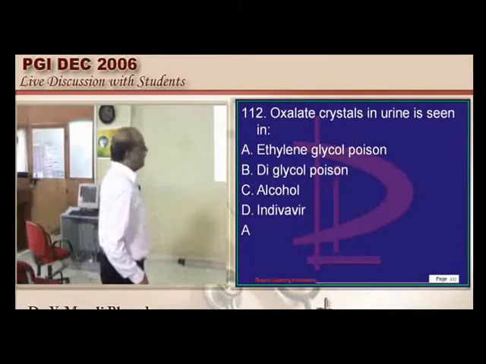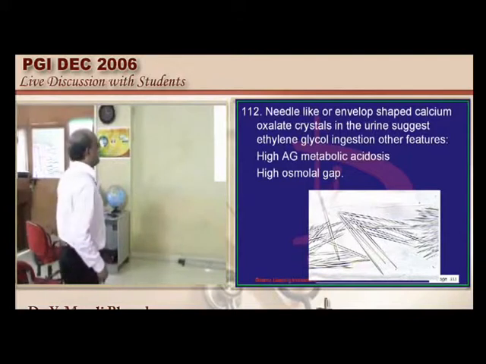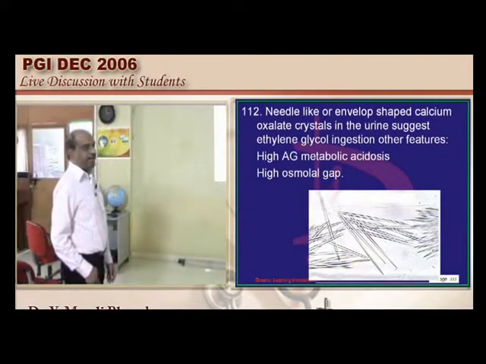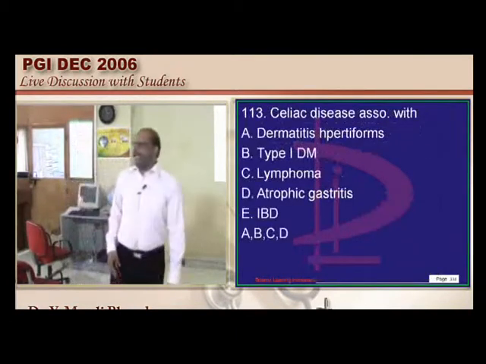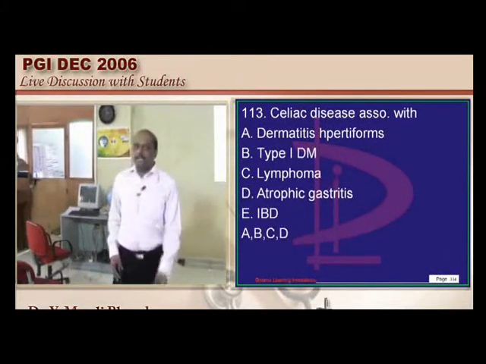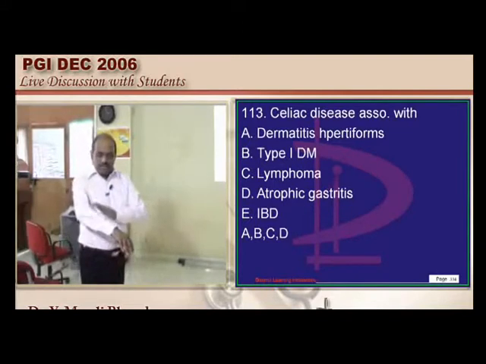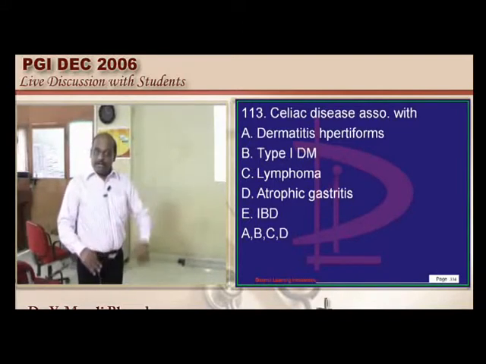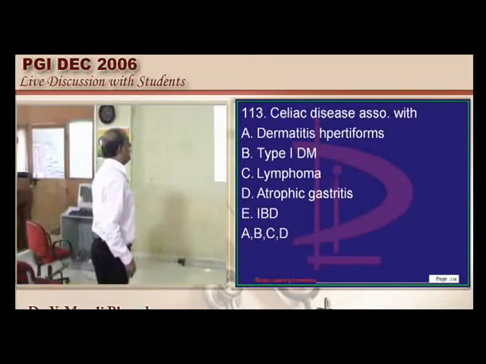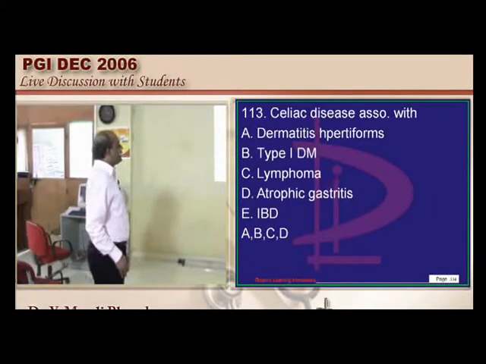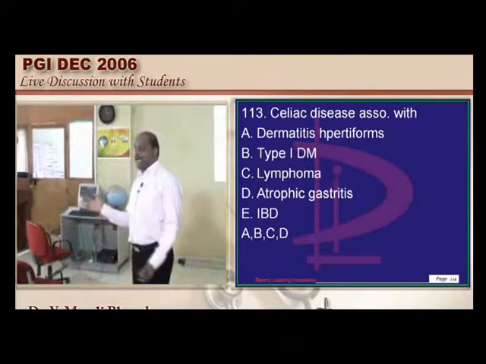Oxalate crystals in the urine, typically where do you come across them? This kind of needle shaped, enveloped calcium oxalate crystals are typically found in the case of ethylene glycol poisoning, is what we need to basically understand. Celiac disease is another common topic, many times we discussed it in our Sunday tests. We need to remember dermatitis herpetiformis is the cutaneous correlate of the underlying autoimmune disorder, celiac disease. Similarly type 1 diabetes, lymphoma, atrophic gastritis, all of them can have an association with celiac disease.